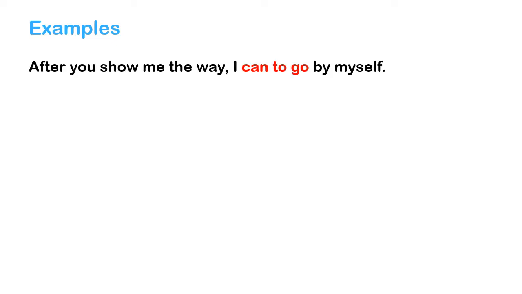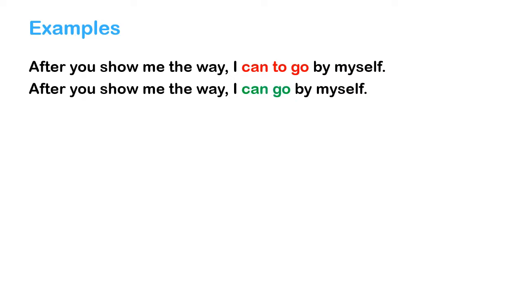Let's review the examples. The first pair is, after you show me the way, I can to go by myself. And, after you show me the way, I can go by myself. Here, the correct sentence is, after you show me the way, I can go by myself. It should be noted that after a modal, we are not supposed to use to infinitive for the verb. So the correct one is, after you show me the way, I can go by myself.